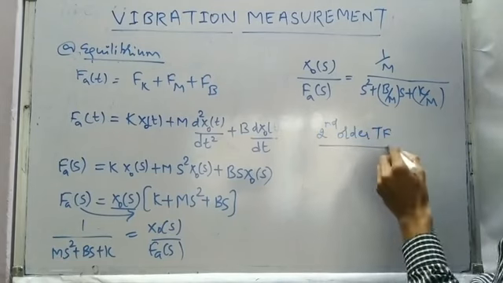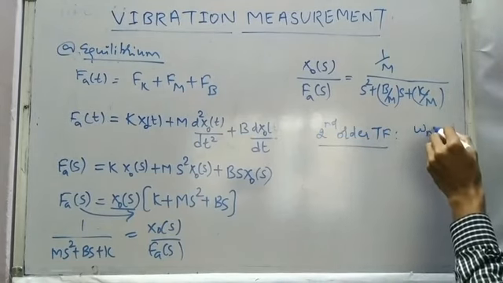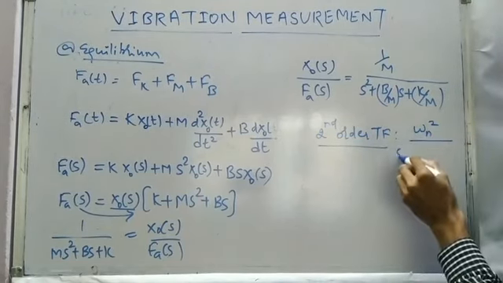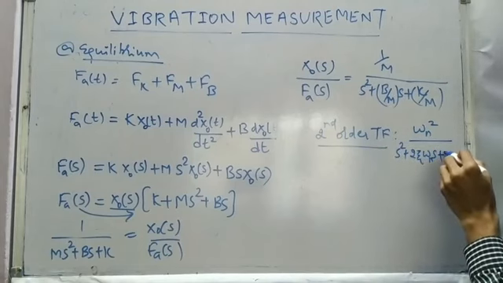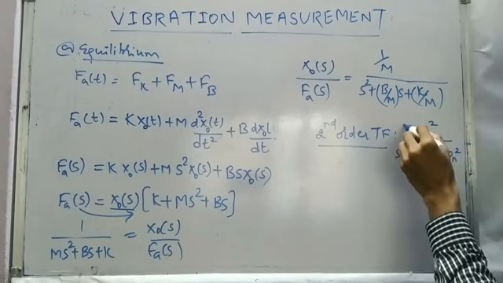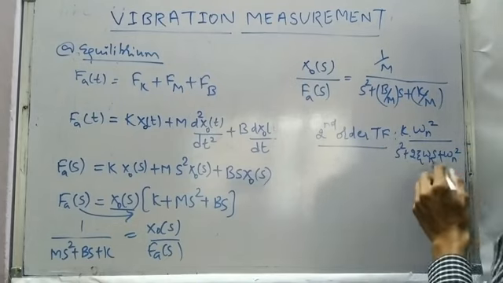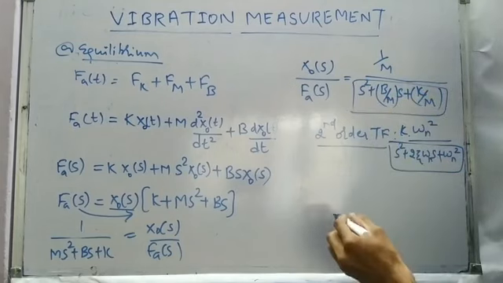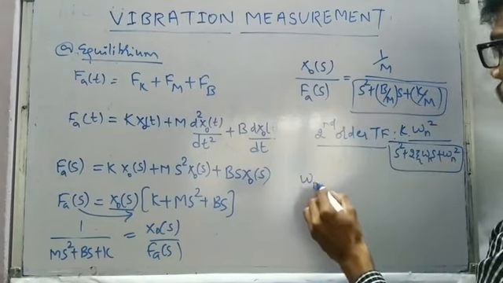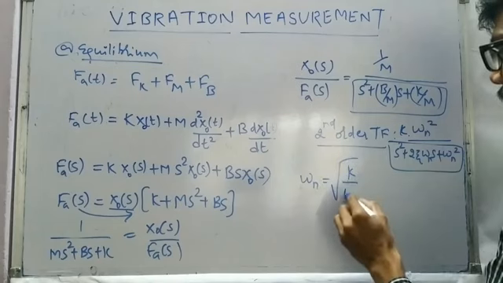transfer function has the standard expression ωn² upon s² plus 2ζωn s plus ωn². So by comparing the denominator, we can calculate the values of ωn and ζ. ωn is going to be the square root of k by m.